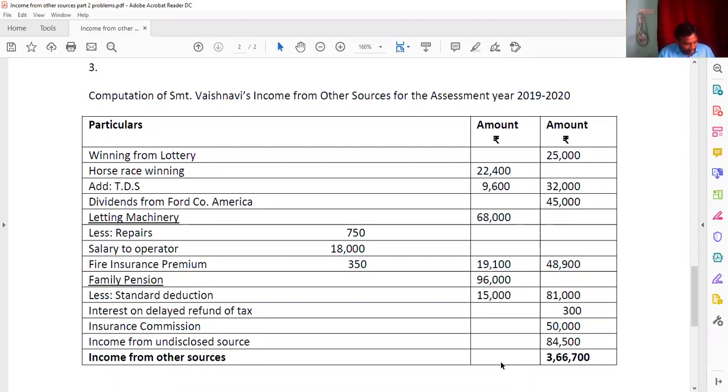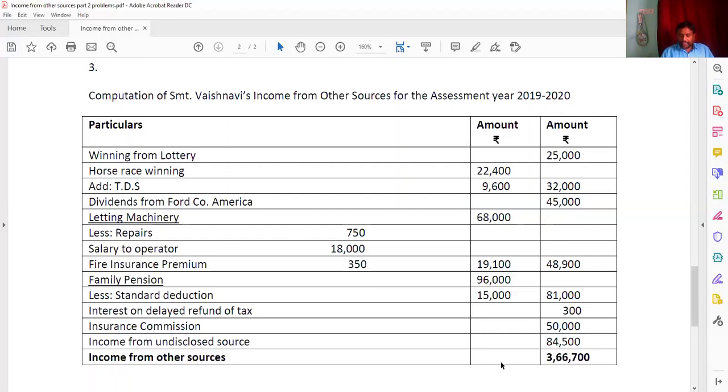Next, 15% of bonds: 3 lakhs into 15%, you write 45,000. Rent from the open land in Pune is 16,000, and you write that in the outer column. Then 9% of UP Sugar Company, 50,000 into 9%.